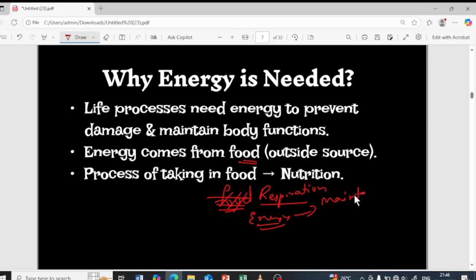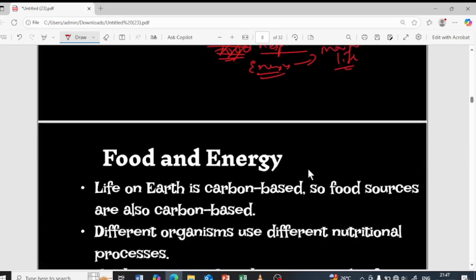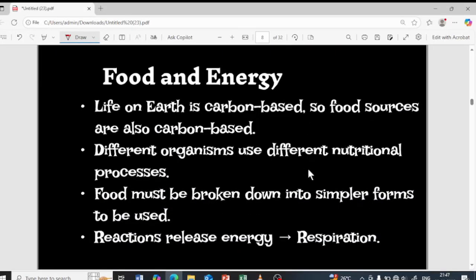To maintain life, for the repairing process, to maintain the body functions, to undergo the life processes, for any of the activities that are taking place. For example, if you are just reading, you need energy, right? Even if you are sleeping, you need energy. For all of the functions, energy is a must, right? So that energy is gotten from where? From the food, which is basically the outside source. So this process of taking in food is called what? We call it nutrition. So let us learn more about food and energy.